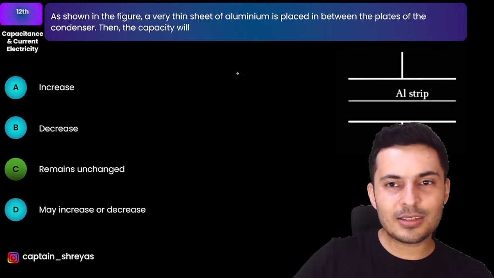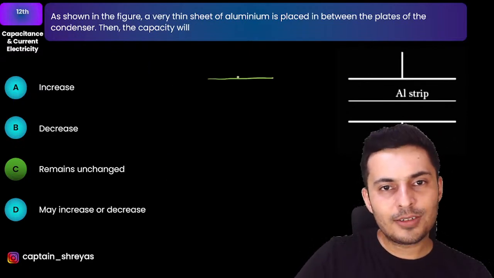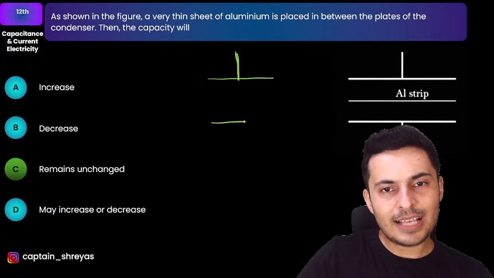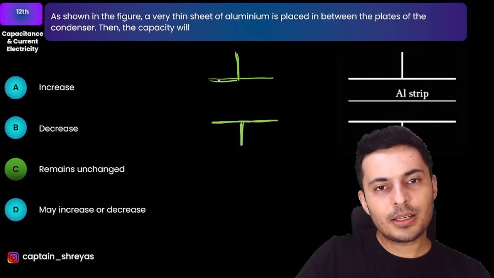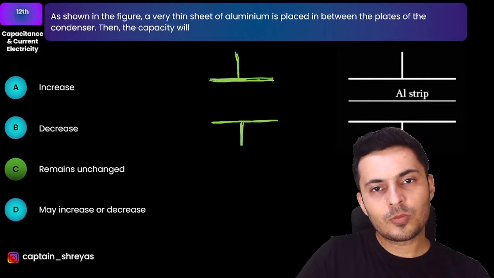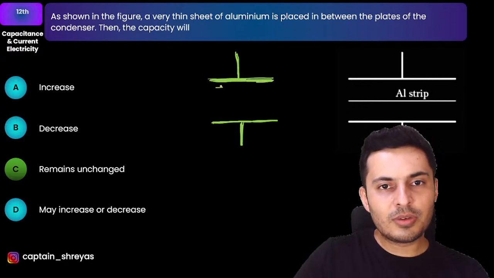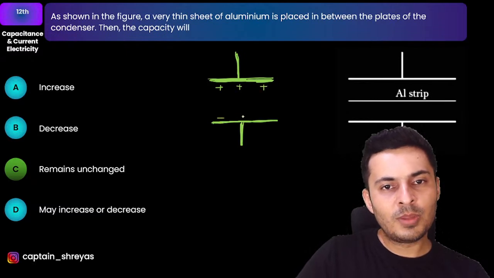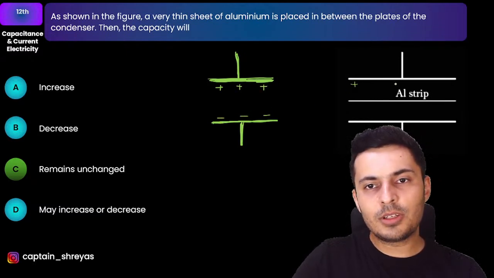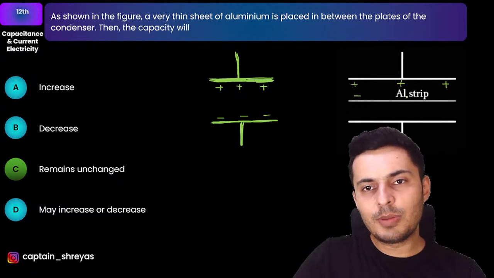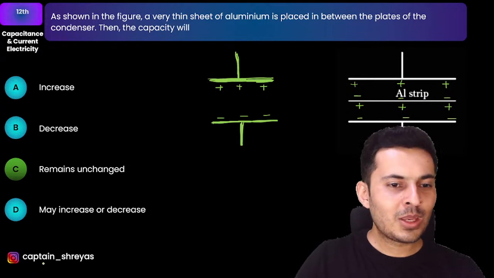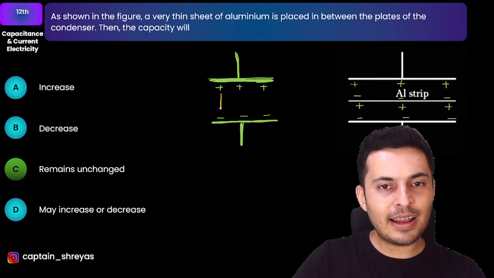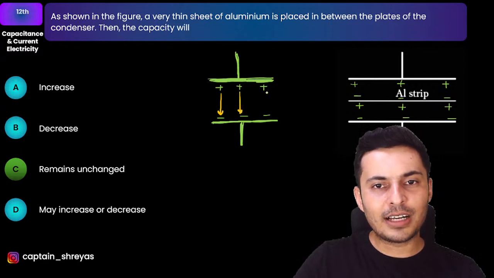Why is it unchanged? See, if you have just a capacitor without such an aluminum strip, basically, this is your aluminum strip. This will be the charges on one side, let's say. This will be the charges on the other side. In the case of the aluminum strip, this will be plus, plus, plus. This will be minus, minus, minus. And the other side will be plus, plus, plus, and minus, minus, minus. If you notice, the electric field lines will travel from positive to negative in one continuity.